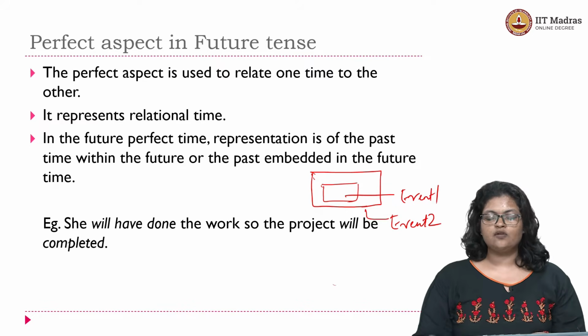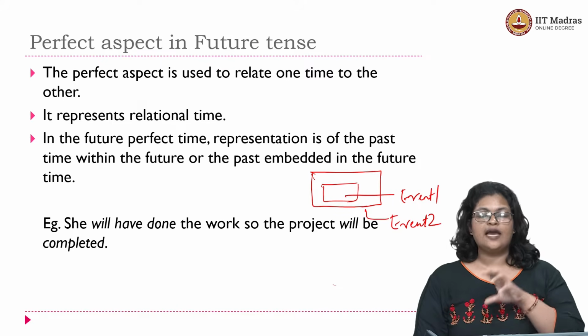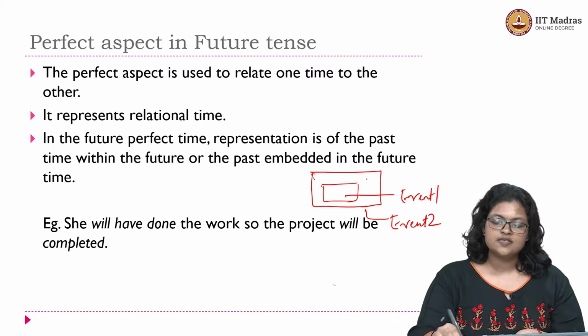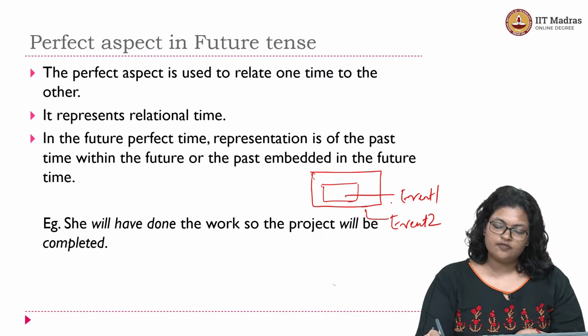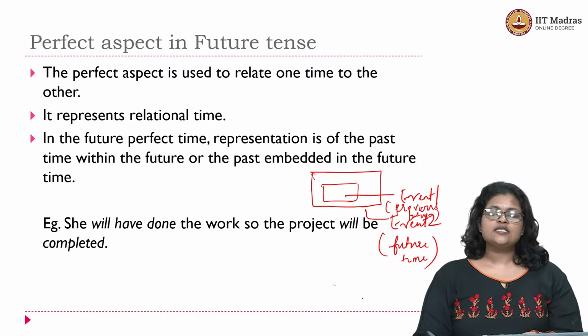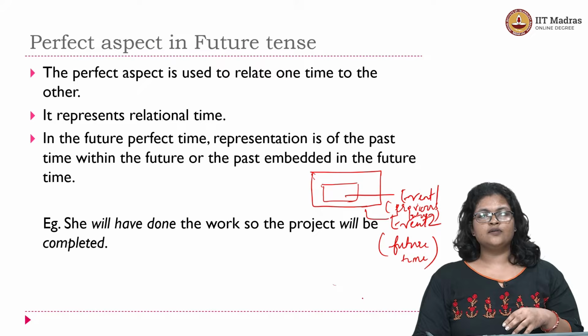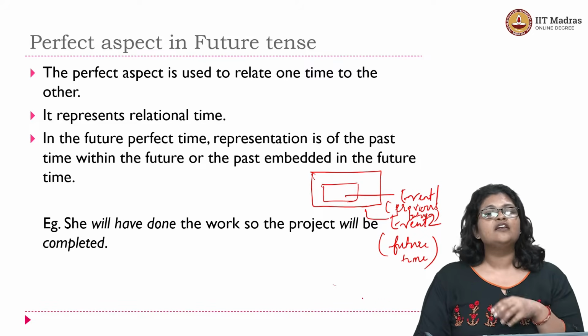So if the inner one is event 1 and the outer one is event 2, then event 1 is the one that is embedded. This is what is called the embedded time, okay? And this may be referred to as the previous future time, and event 2 is the future time, right? In some sense, we are referring to a previous event within a given event.